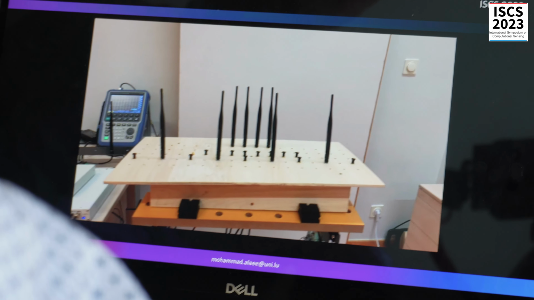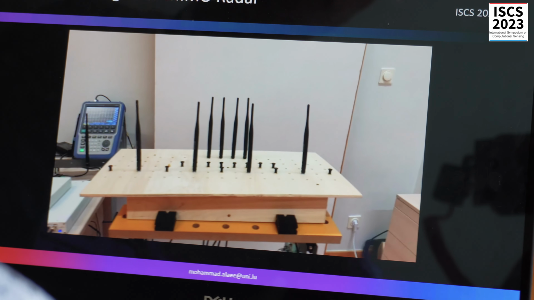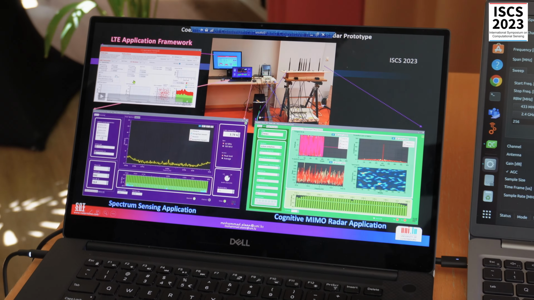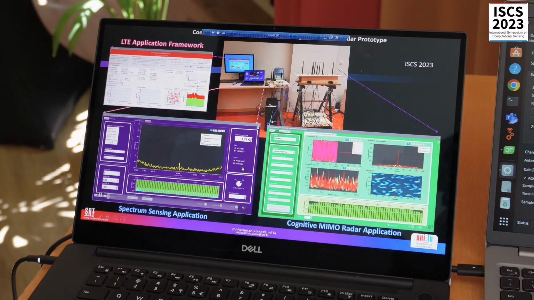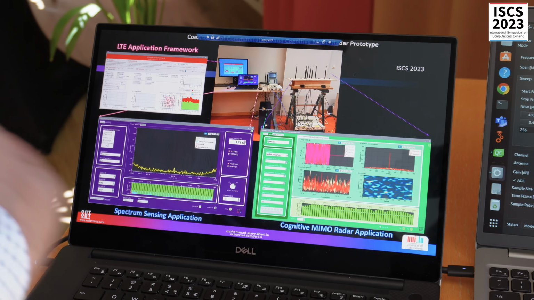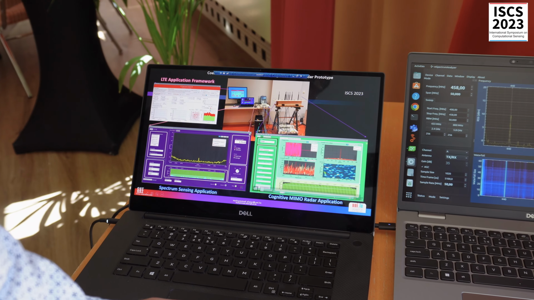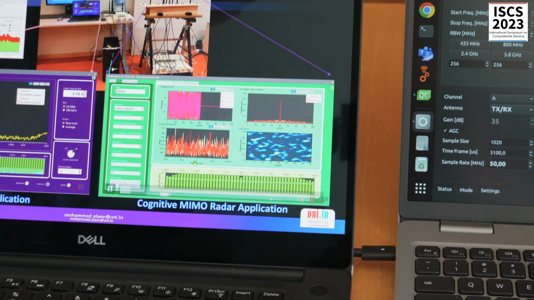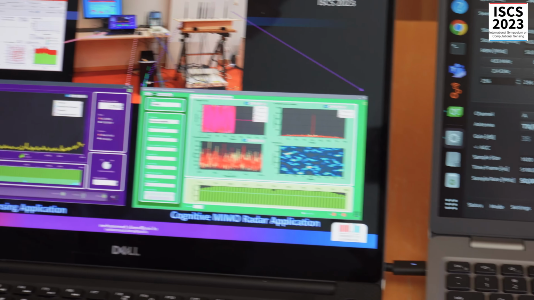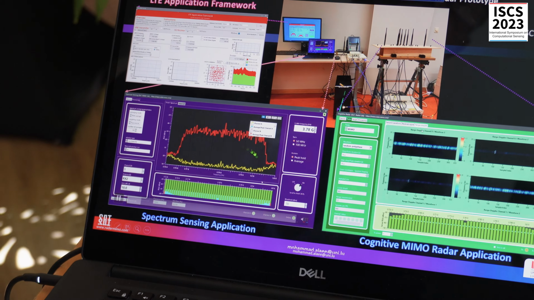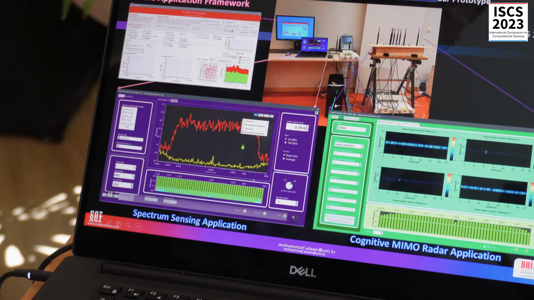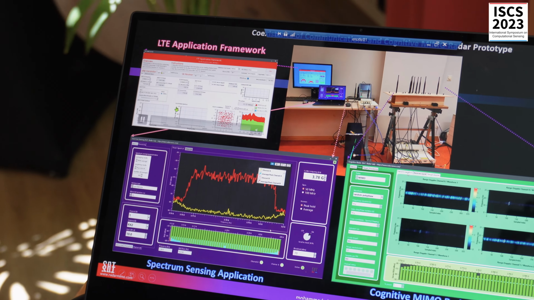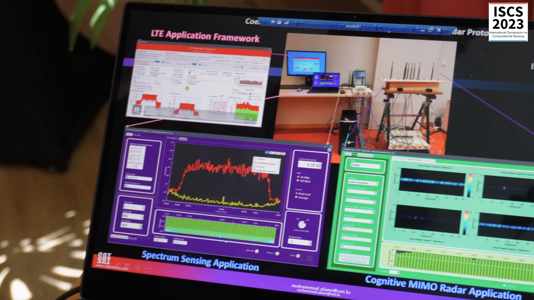They are connected to the USRPs, and this is a MIMO cognitive radar. Cognitive in the sense that the radar can understand when some interference is appearing in the scene, and based on that, optimize its own waveform. The right-hand figure here is the cognitive radar software that we have developed, and the left-hand one is the spectrum analyzer. This spectrum analyzer observes if there is some interference in the scene and gives this information to the communication. Here we are showing a communication base station, and a user is available in the scene.